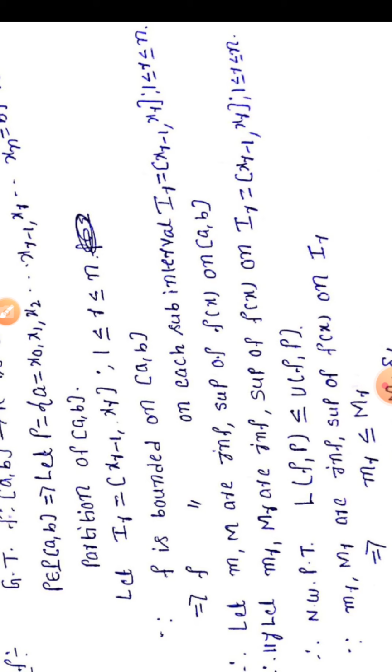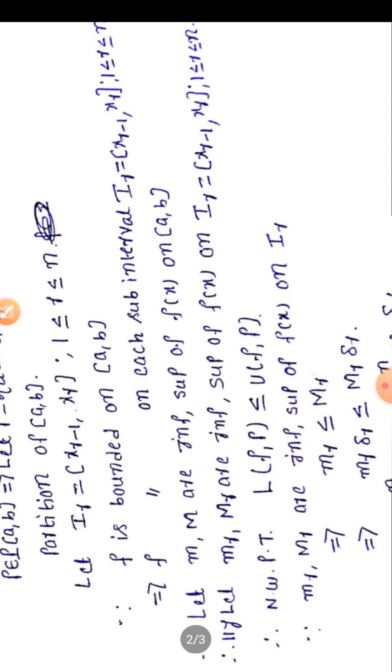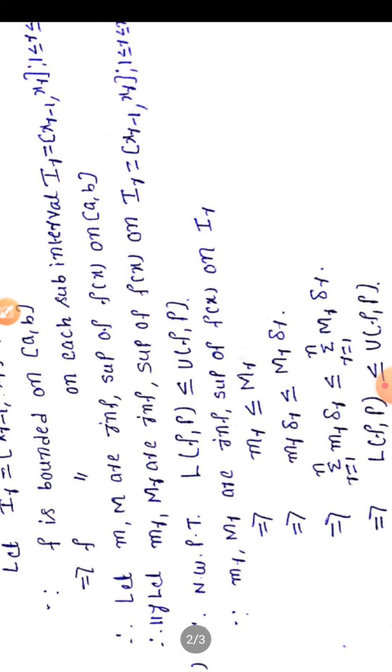Already, since small m_r and capital M_r are the infimum and supremum of f(x) on I_r, the infimum is always less than or equal to the supremum. Therefore, small m_r is less than or equal to capital M_r. Where delta x_r is always a positive number, multiplying both sides by delta x_r, the relation cannot change. Therefore, m_r delta x_r ≤ M_r delta x_r.